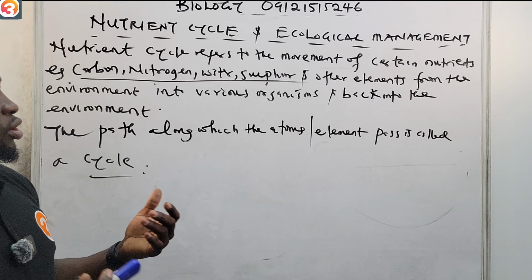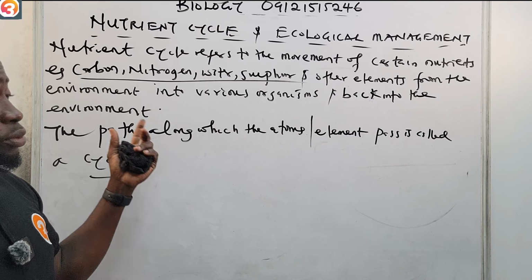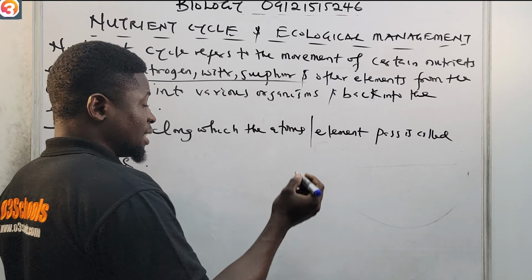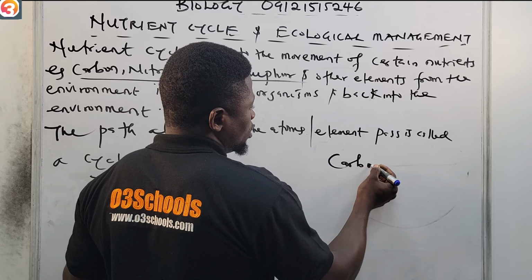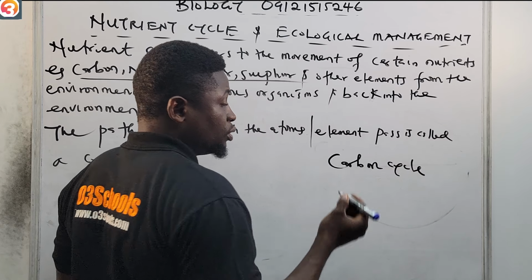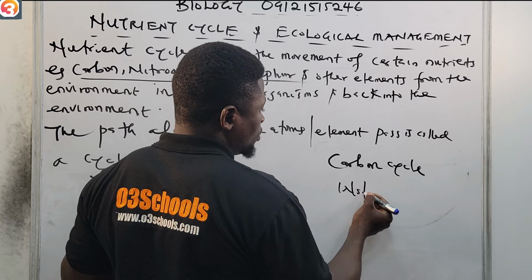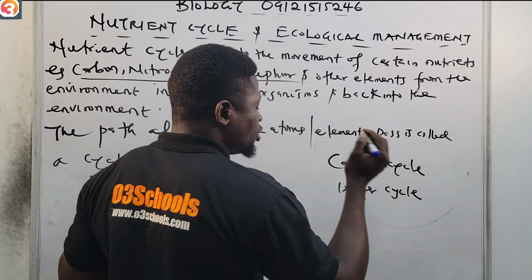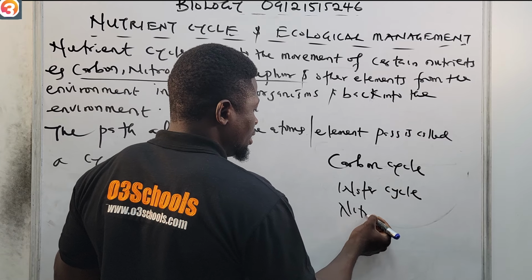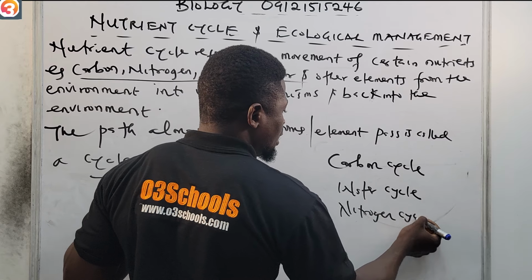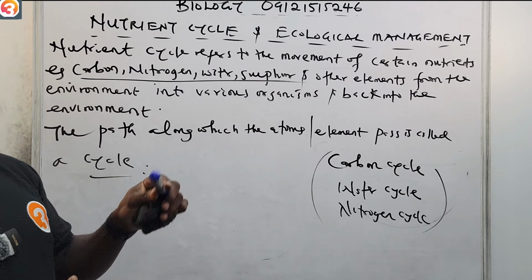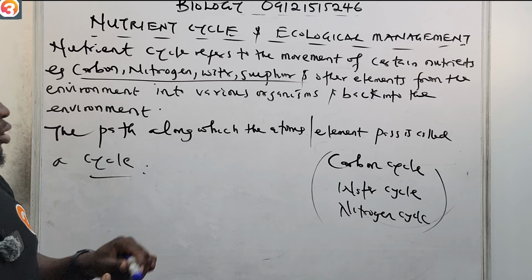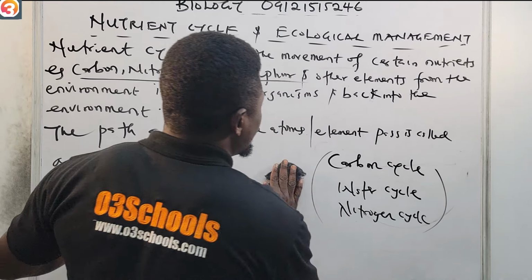Now I'm going to look at three nutrient cycles: the carbon cycle, the water cycle, and very importantly, the nitrogen cycle. Once we're done with this, we'll talk about ecological management. Let us begin with the carbon cycle.